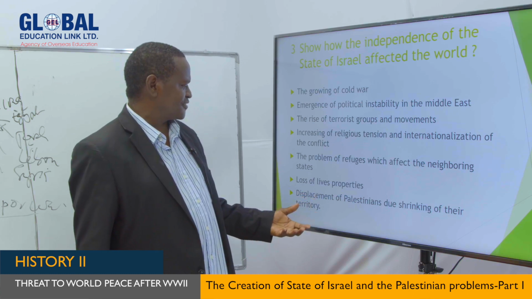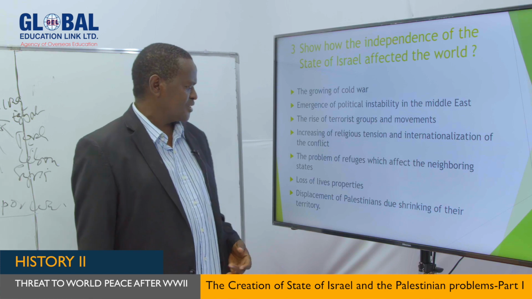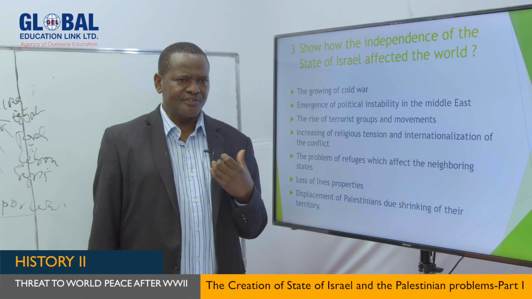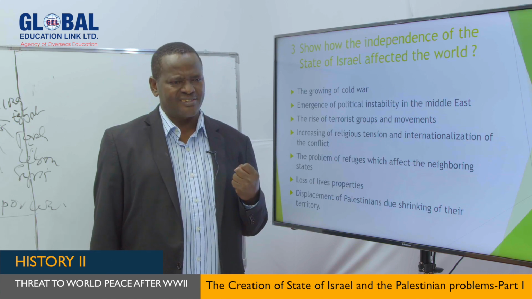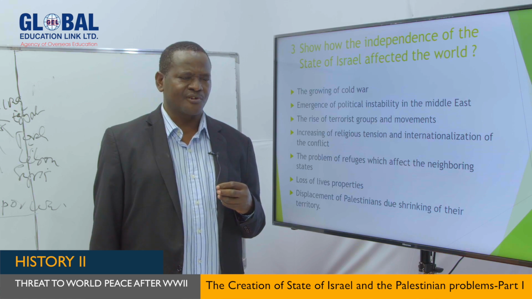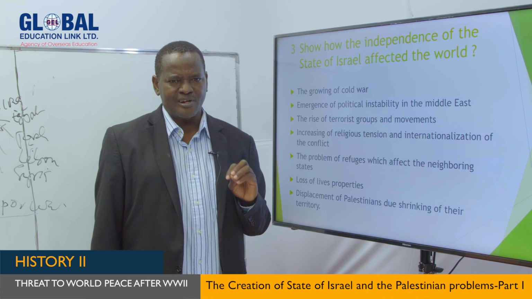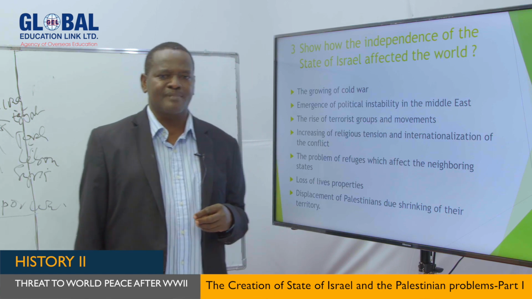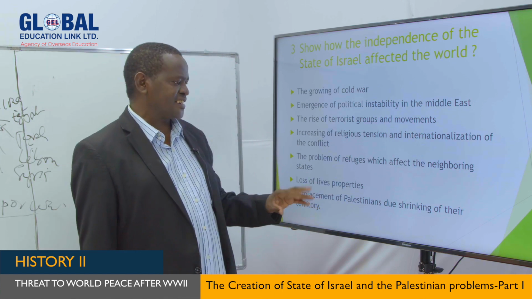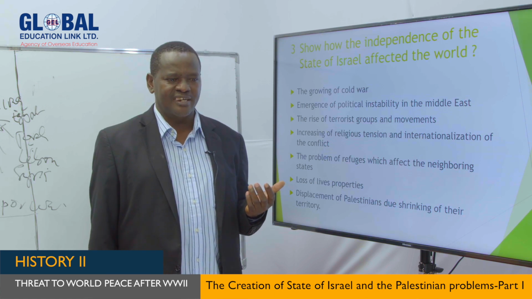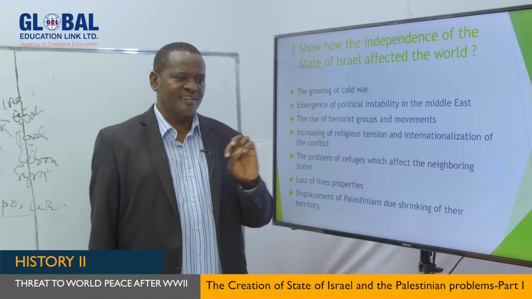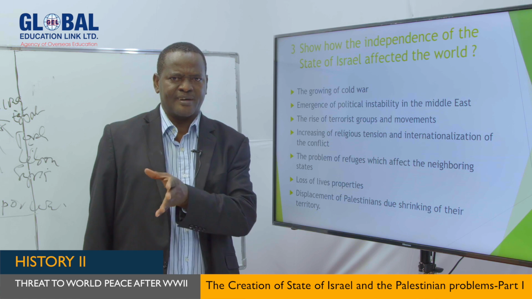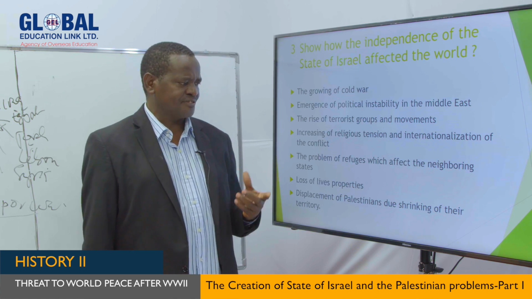And the last point, my dear students, is the displacement of the Palestinian people due to the shrinking of their territory. The Palestinian territory is decreasing, and as the days move, a lot of Jews are coming, and Israel always wants to establish so-called new settlements for the Jews. And the more settlements they establish, the more Palestinian people are becoming landless. As you can count today, Israel is holding more than 78% of that land. That means the Palestinians are left with the very small areas of the West Bank and Gaza, and all other areas are in the hands of Israel.